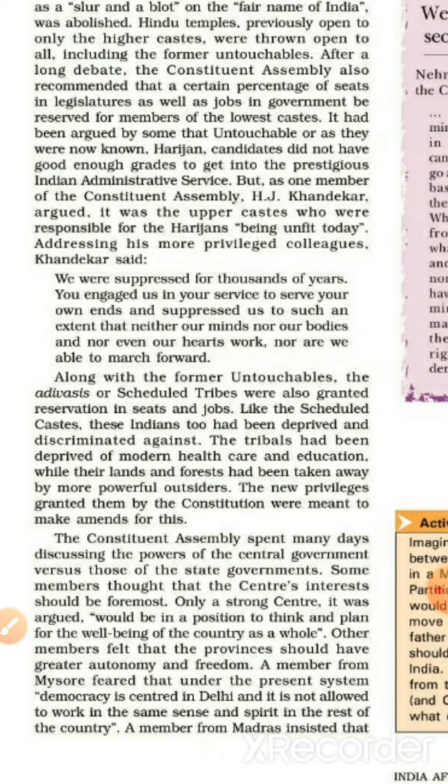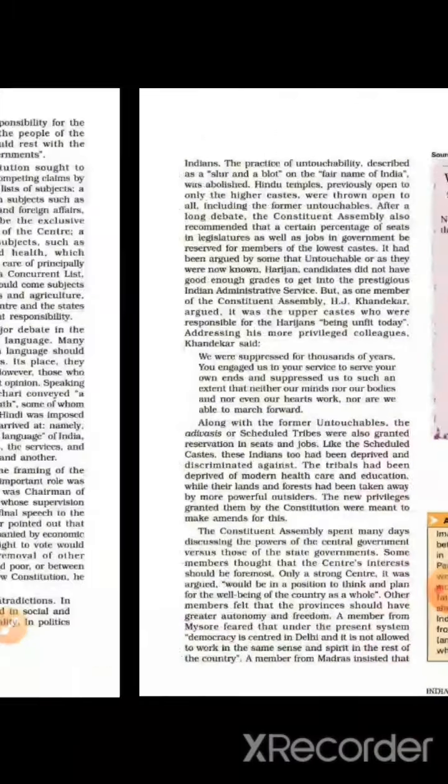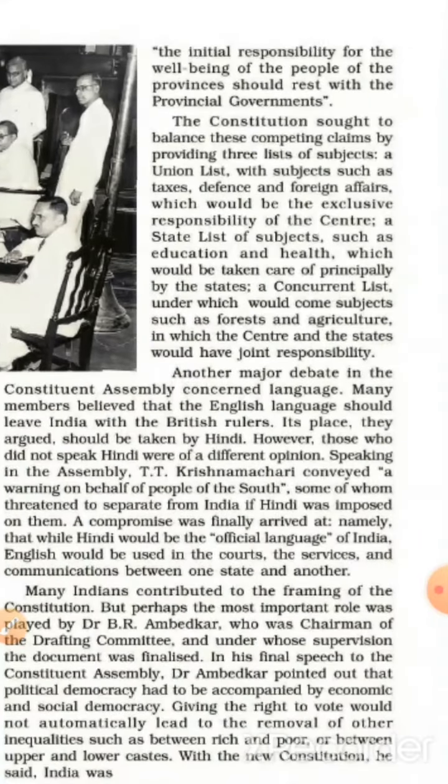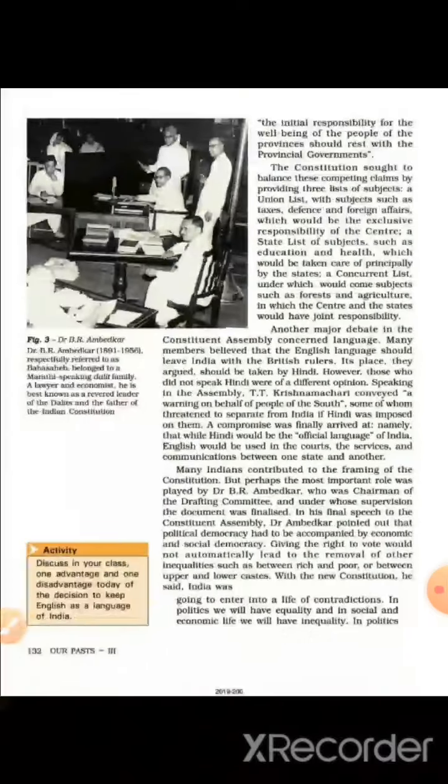A member from Mysore feared that under the present system, democracy is centered in Delhi and it is not allowed to work in the same sense and spirit in the rest of the country. A member from Madras insisted that the initial responsibility for the well-being of the people of the provinces should rest with the provincial governments.